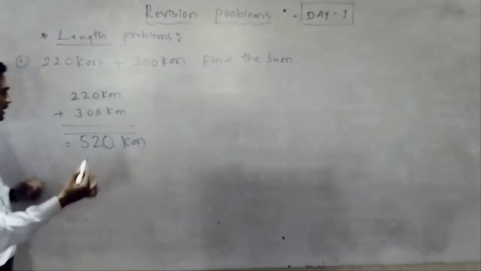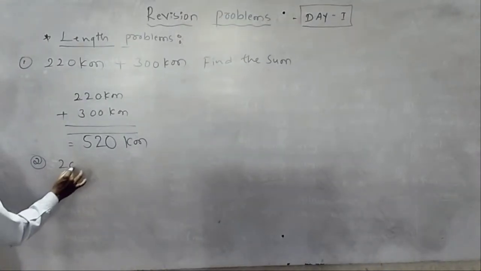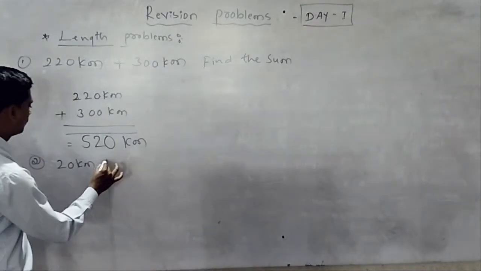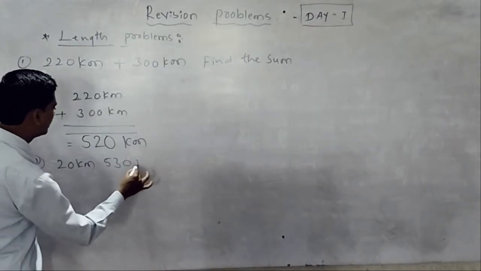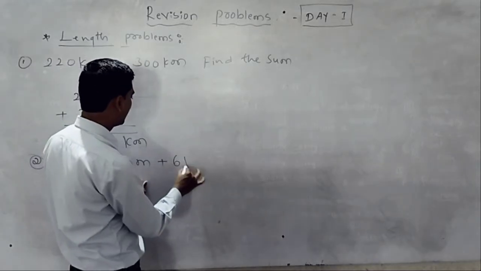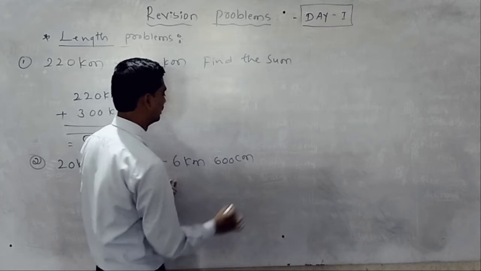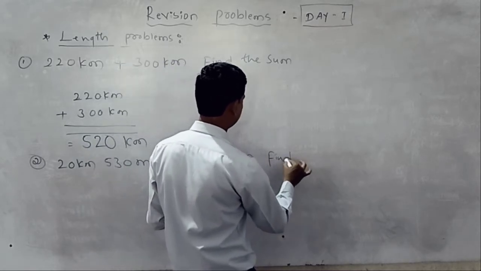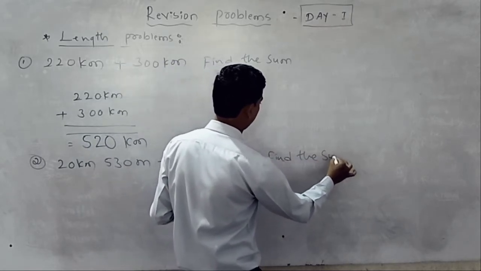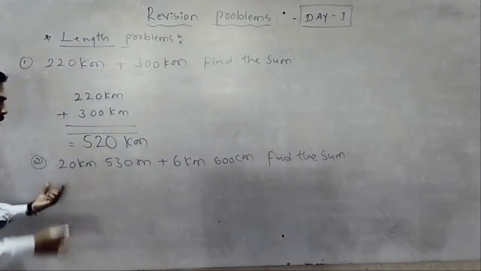Now the second problem: 20 kilometers 530 meters plus 6 kilometers 600 meters. Find the sum. You have to write one below another.